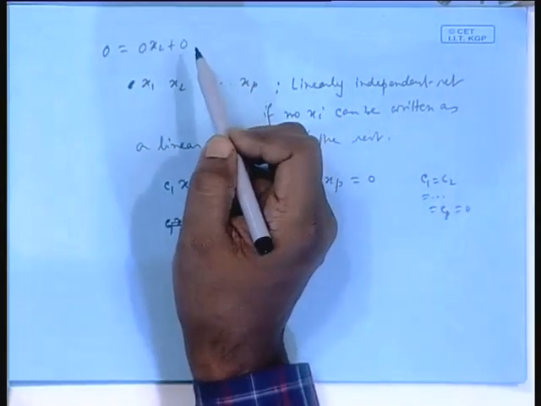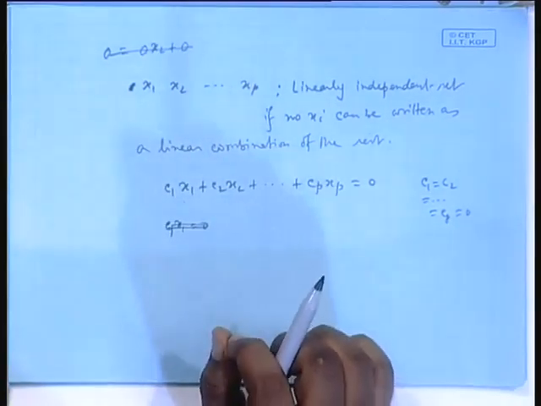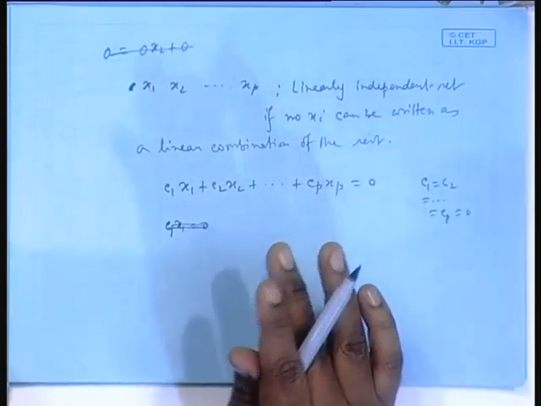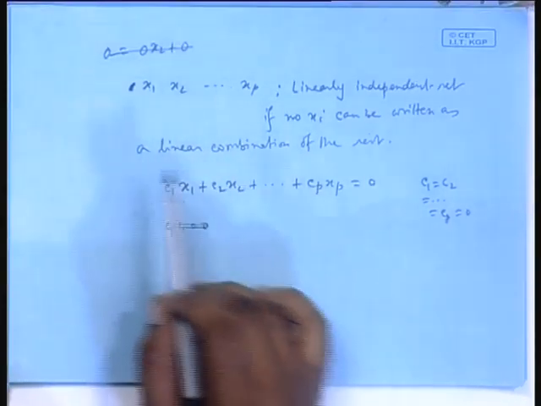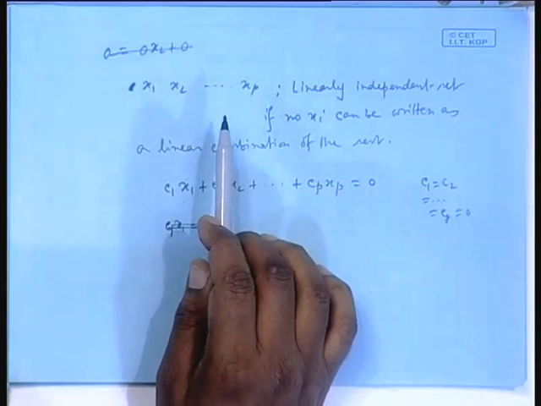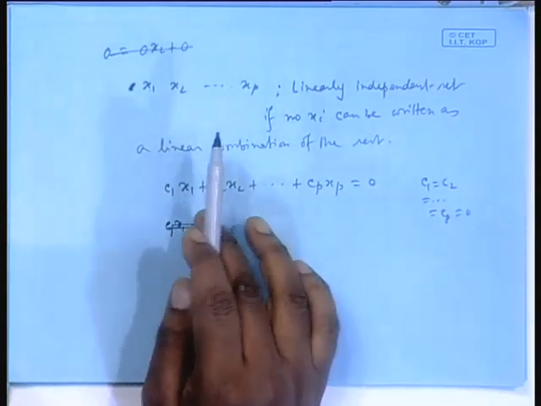If you have just coefficients equal to 0, then any 0 random variable that you add to any set makes that set linearly dependent, because the 0 random variable can always be written as a linear combination of any set of random variables. So, when there is such a linear relation existing between a set of random variables, we say they are linearly related, linearly dependent, but if there is none, they are linearly independent.